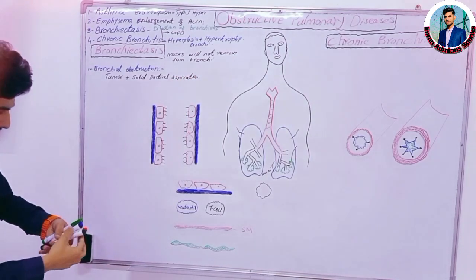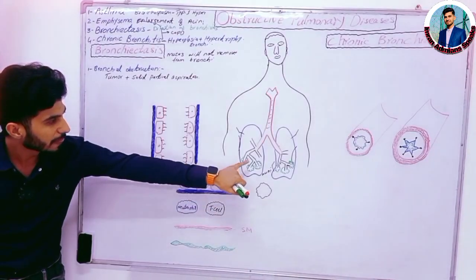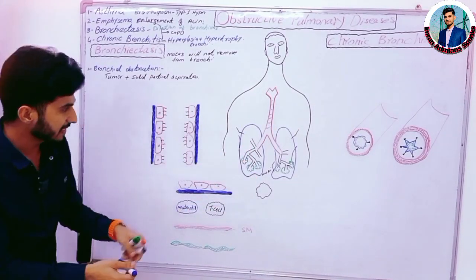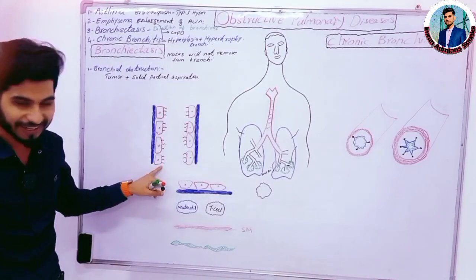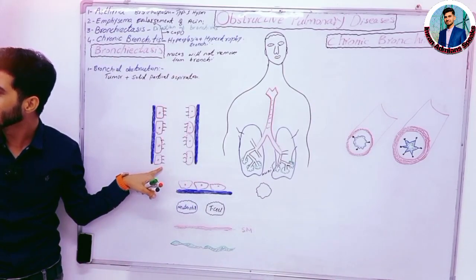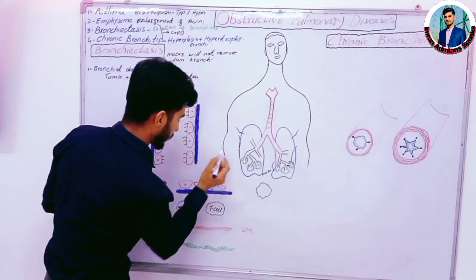Okay, suppose here is the lungs and this is the macroscopic view of the bronchi or bronchioles.